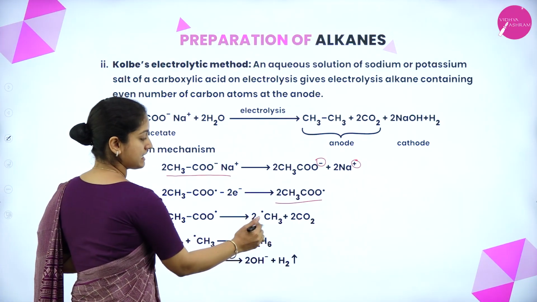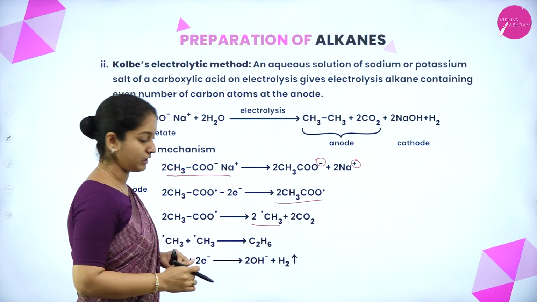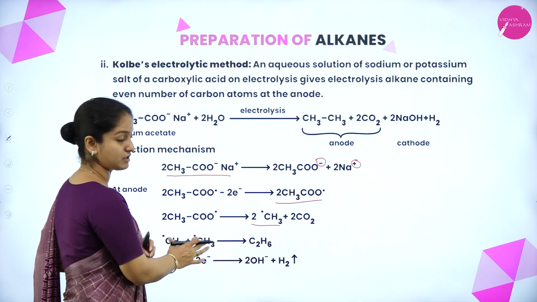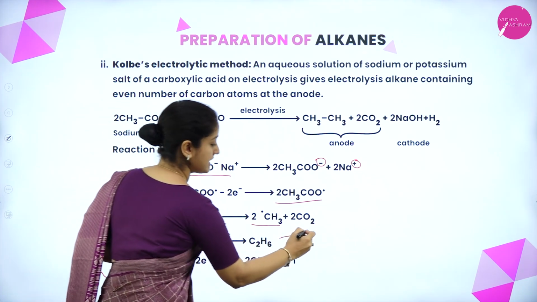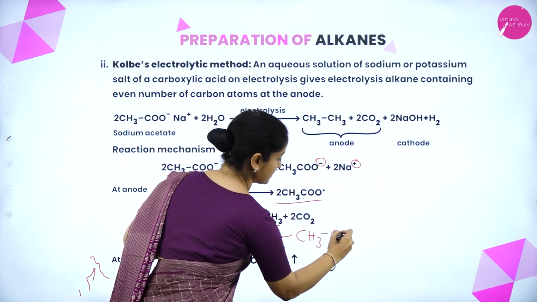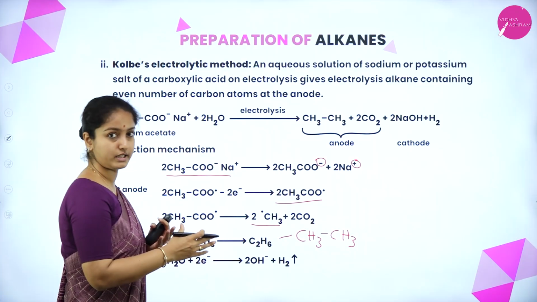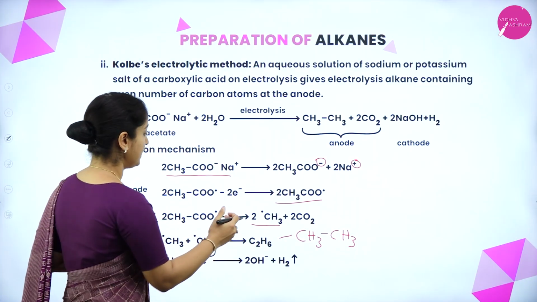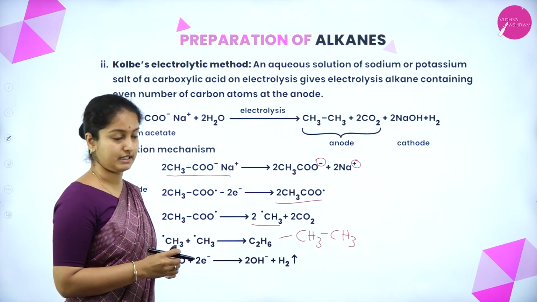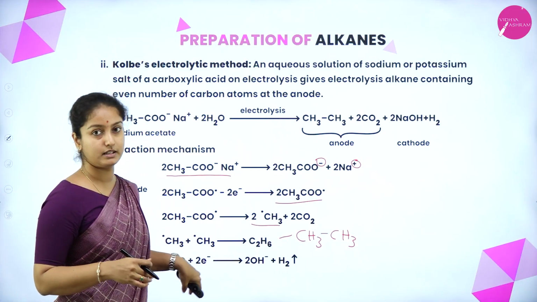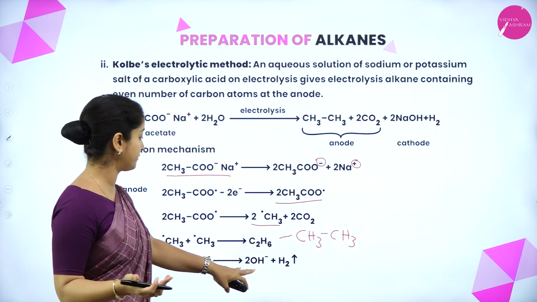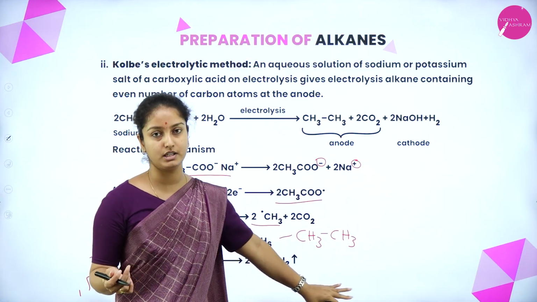Since there are 2 free radicals of methyl group, they react with each other and form a couple, CH3 bond CH3. That is why it is called recoupling, giving the compound ethane. And at the cathode, water will gain 2 electrons to form OH minus and hydrogen gas.